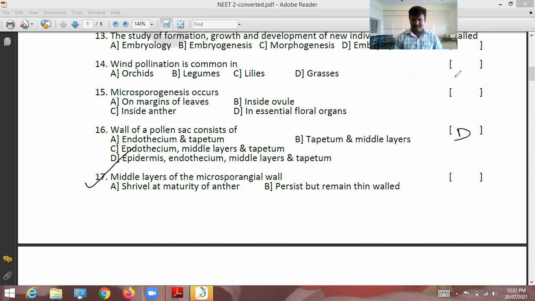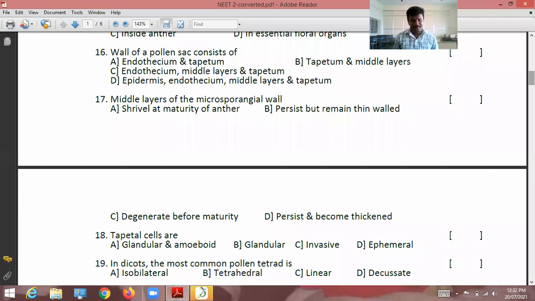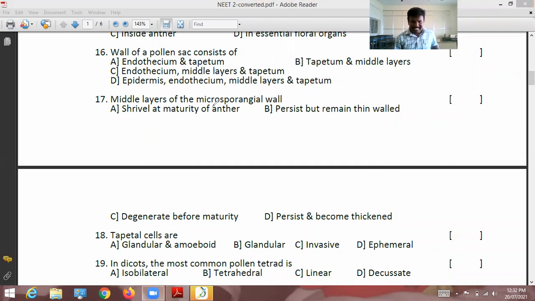17th question. See, 17th question, option C. Middle layers of the microsporangial wall. Microsporangium is also called pollen sac.